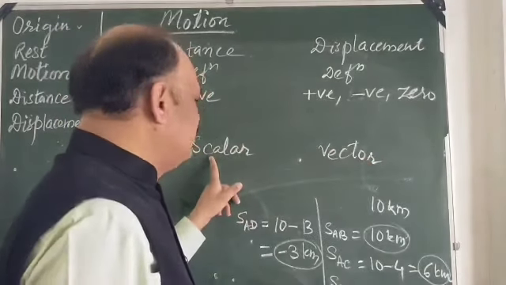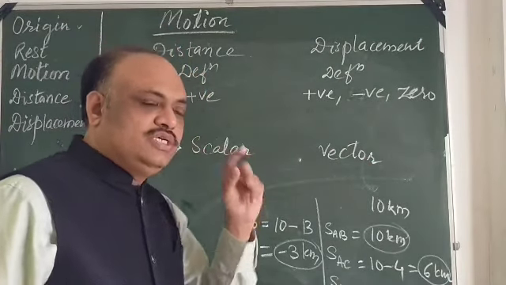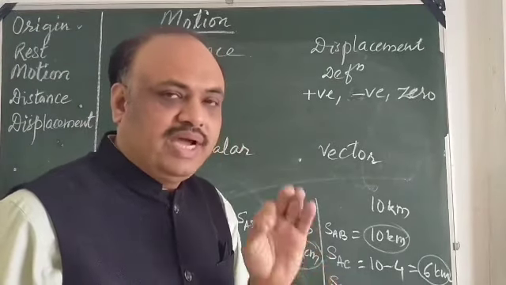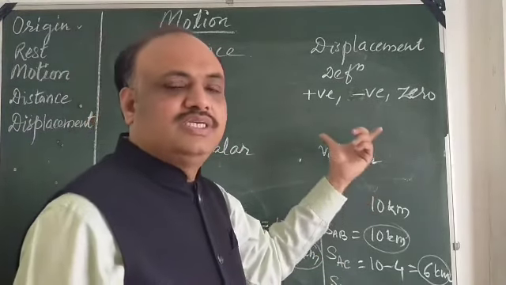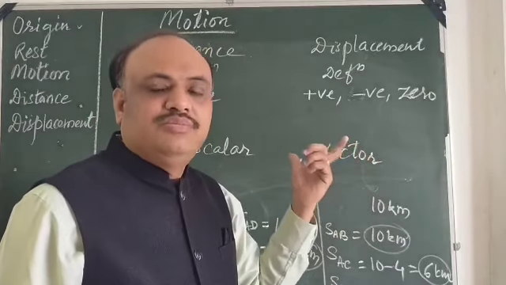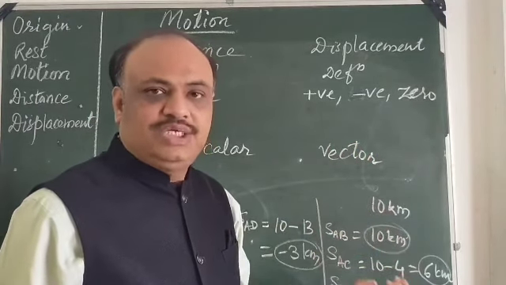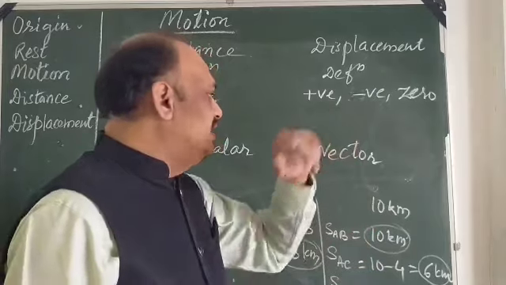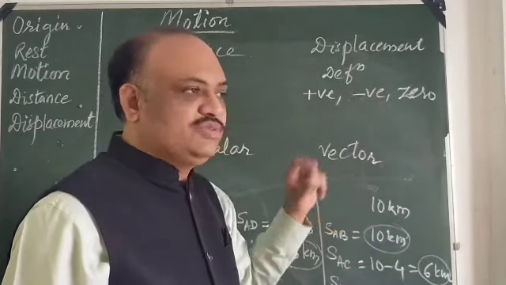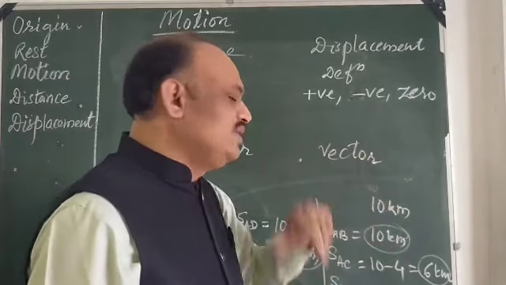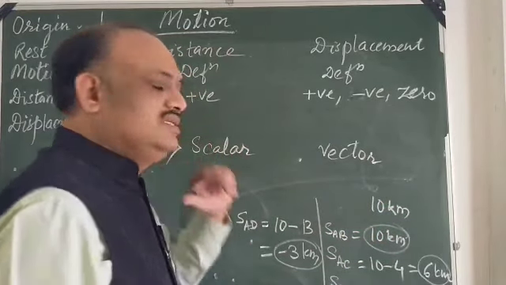Distance does not depend upon direction. So the quantities which depend on magnitude only are called scalar quantities, and the physical quantities which require magnitude as well as direction to specify are called vector quantities. So displacement requires magnitude as well as direction, therefore it is a vector quantity, and distance is a scalar quantity.